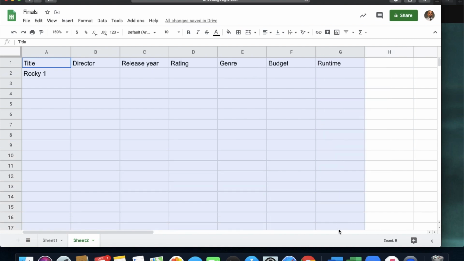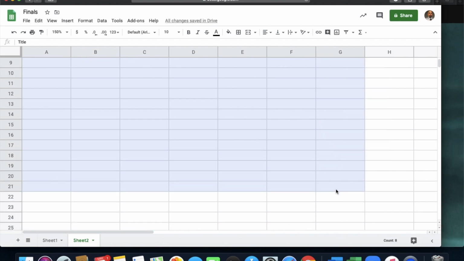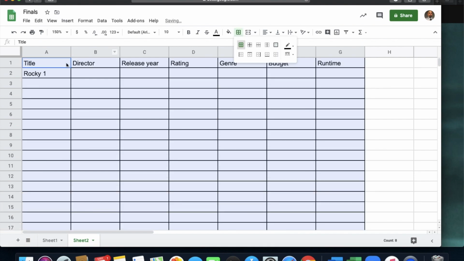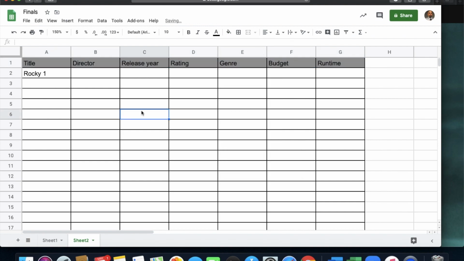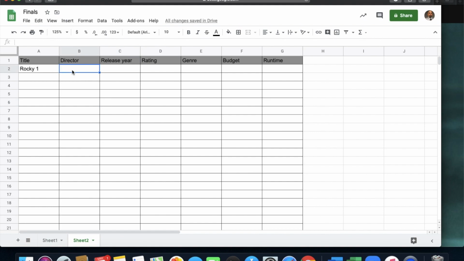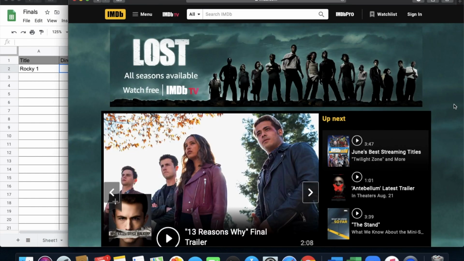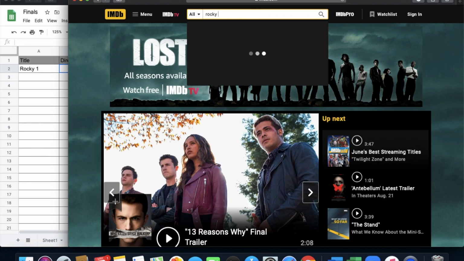let's border these a little bit and go down to 21 because we have this stuff up here in row 1. Let's give this a little bit of a different background to it, and then we can go from there. Okay, so now here's how we'll set this up. Director. So here's a website for you. It's imdb.com. It's International Movie Database. I use this thing all the time. There's a lot of good information on here that you can use and find.